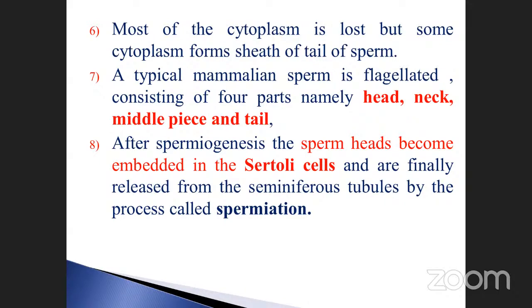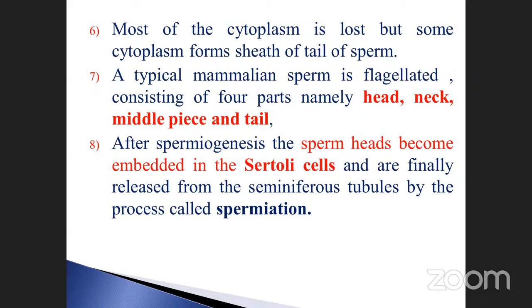The typical mammalian sperm is flagellated, just like a tail-like structure. It can be used for movement, like a bacterium, isn't it? They can move from one place to another place. Likewise, the mammalian sperm is also flagellated. It consists of 4 parts, namely head, neck, middle piece, and also tail.